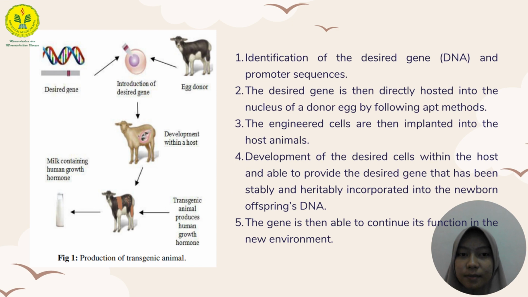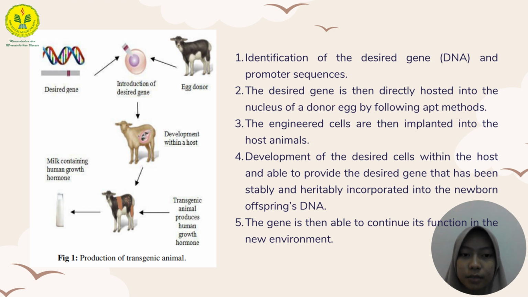Okay, the next is the mechanism of production of the transgenic animal. The first step is identification of the desired gene or DNA and promoter sequences. Then the desired gene is directly inserted into the nucleus of a donor egg by an appropriate method. Then the engineered cells are implanted into the host animals.